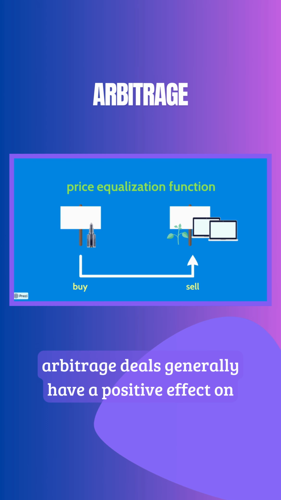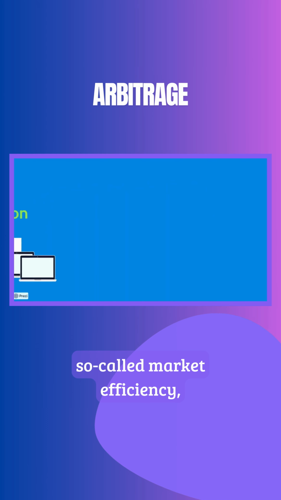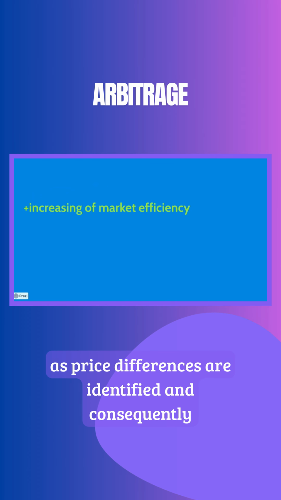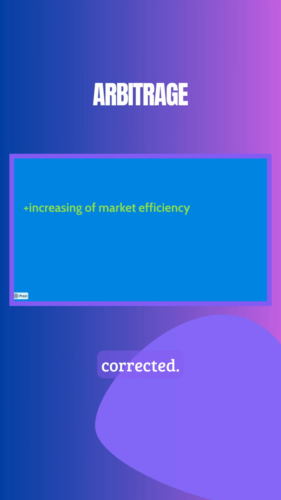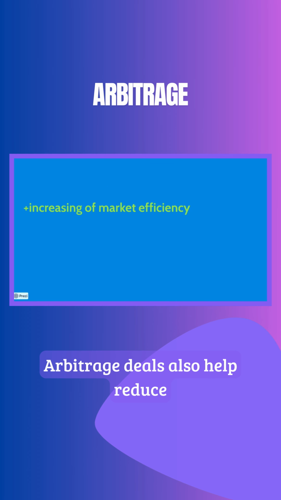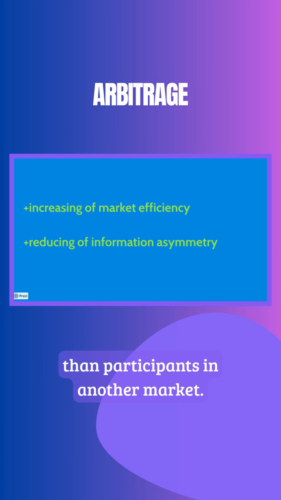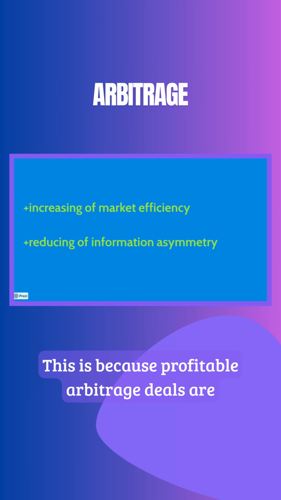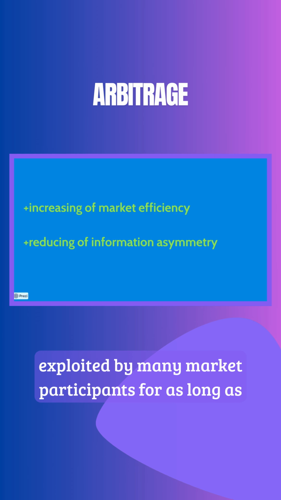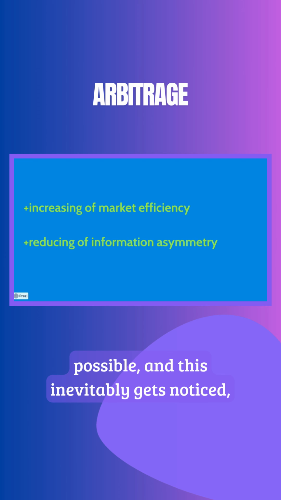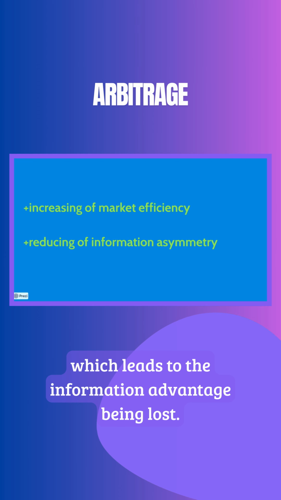Thus, arbitrage deals generally have a positive effect on so-called market efficiency, as price differences are identified and consequently corrected. Arbitrage deals also help reduce information asymmetry, where participants in one market have more information than participants in another market. This is because profitable arbitrage deals are exploited by many market participants for as long as possible, and this inevitably gets noticed, which leads to the information advantage being lost.